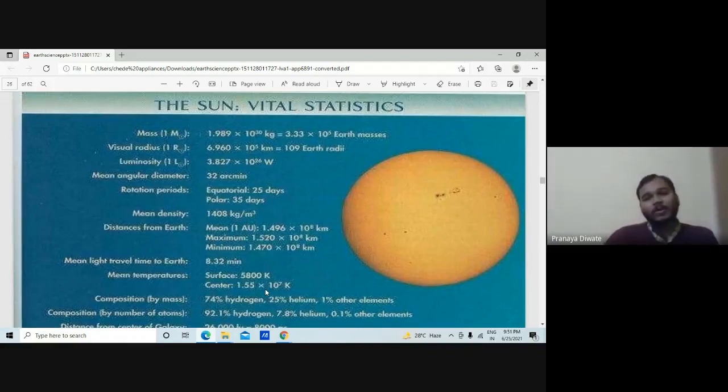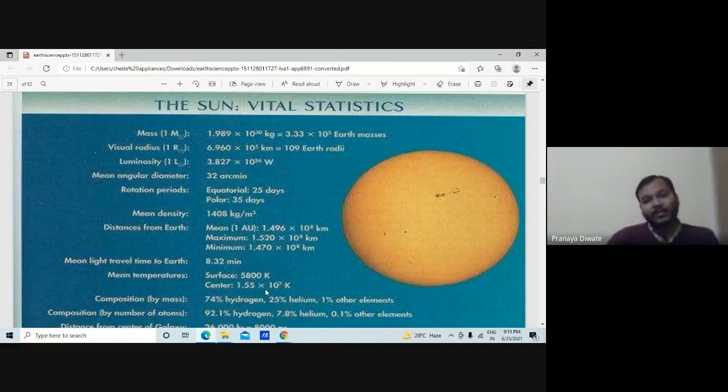The mass of the sun, as you have on the screen, is 1.989 x 10^30 kg, equal to about 3.3 x 10^5 times the Earth's mass. So you can understand how big the sun is.